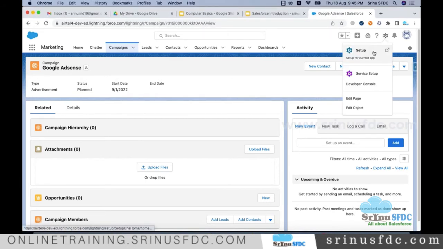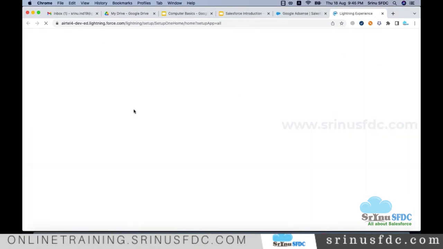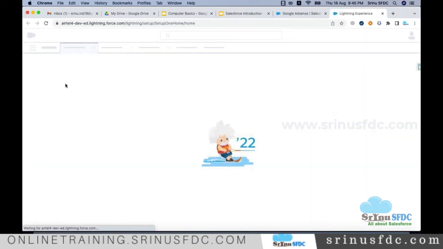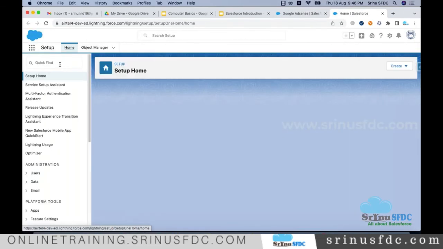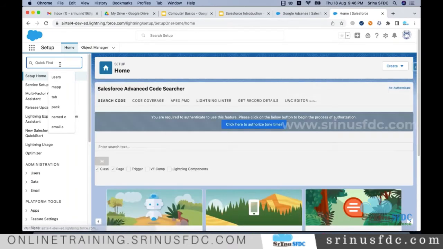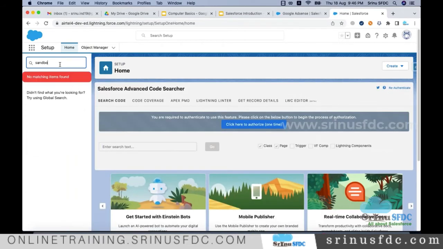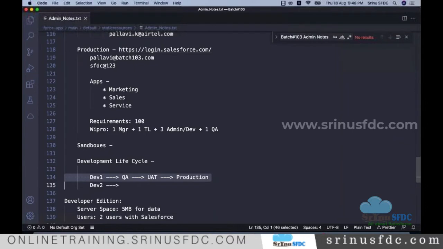Once you log in, if you are not in the setup area, you need to click on the gear icon and click on setup. On the left side, you will find an option called sandboxes. Okay. So now if you see, nothing is there.